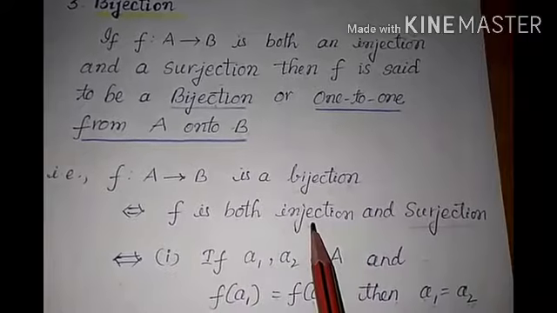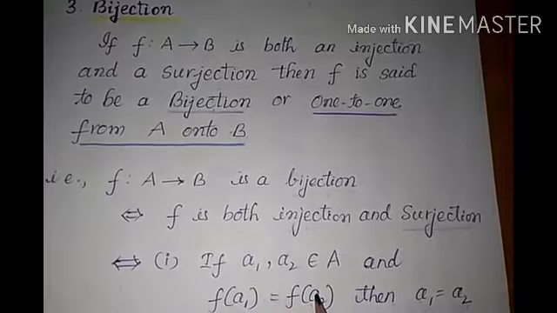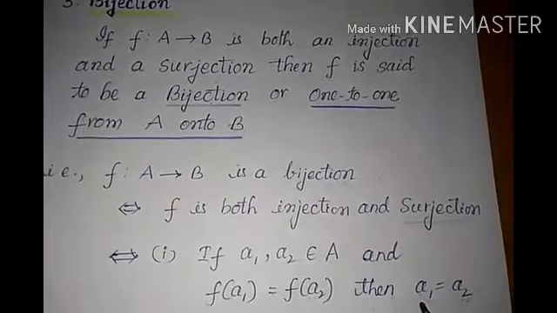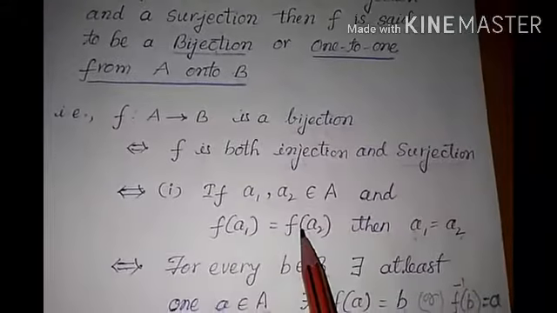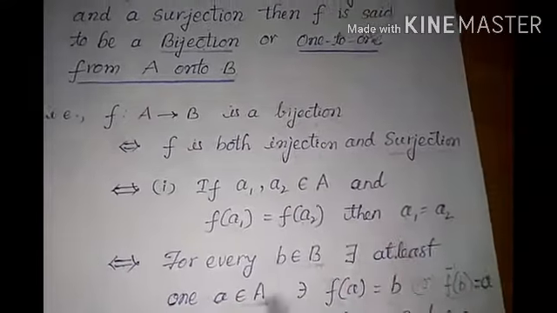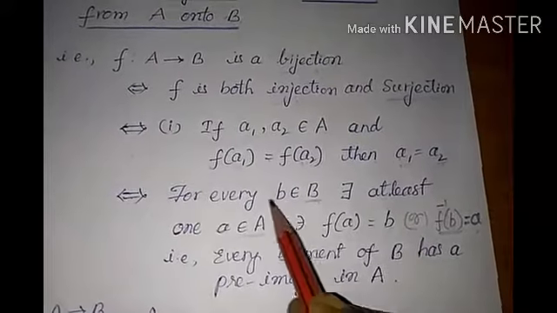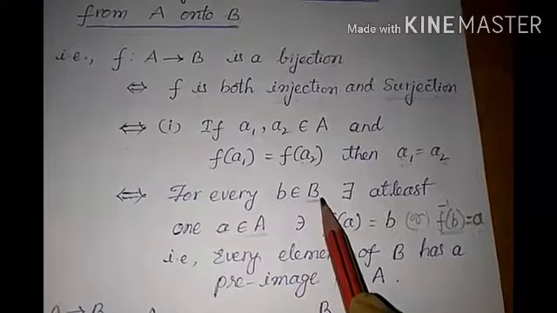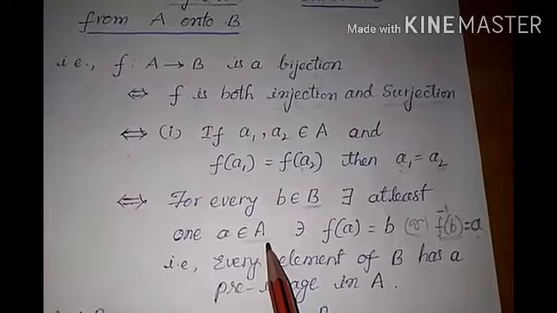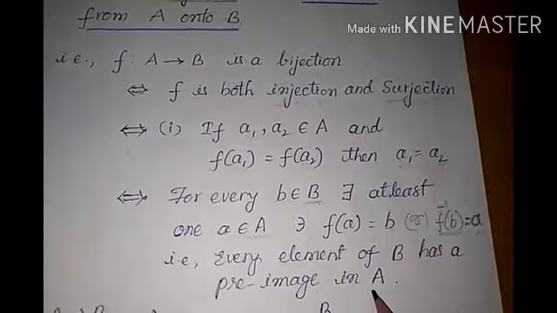If f is an injection, then we can say that two distinct elements have distinct images, or if the images are equal, then their elements are also equal. What is surjection? In a surjection, every element of B has a pre-image in A. That means for every element b in the codomain, there exists at least one a belongs to capital A, that means in the domain, every element of B has a pre-image in A.